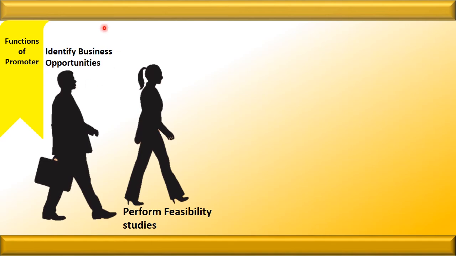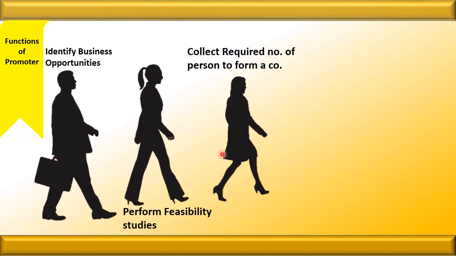All the business opportunities should be critically analyzed on the basis of technical, financial or economic feasibility. Third is, after the feasibility studies, he collects the number of persons needed to form a company. For example, he collects the staff, the underwriters, the board of directors, because they are needed for the formation of a company.